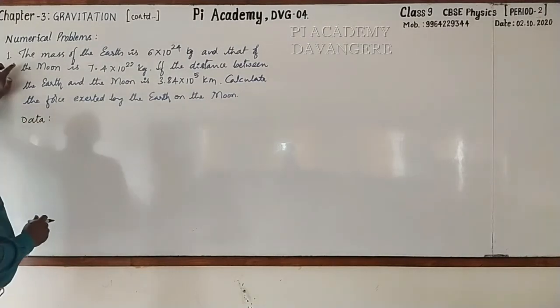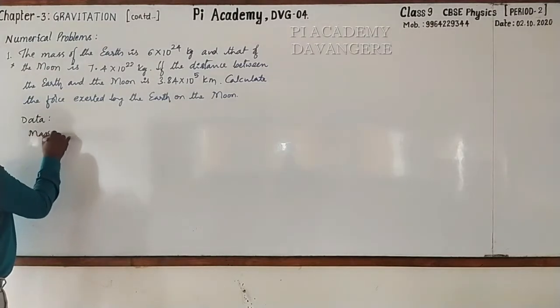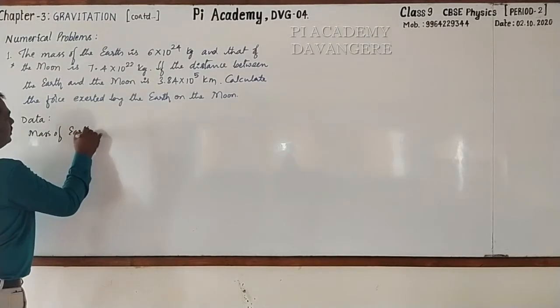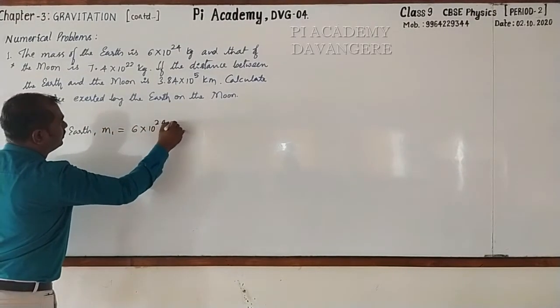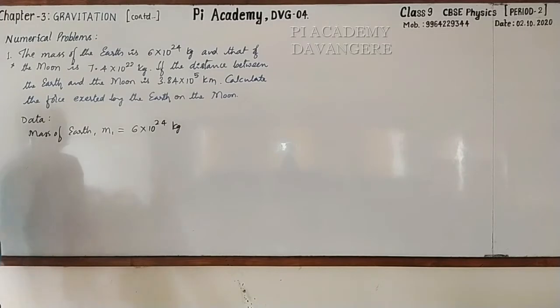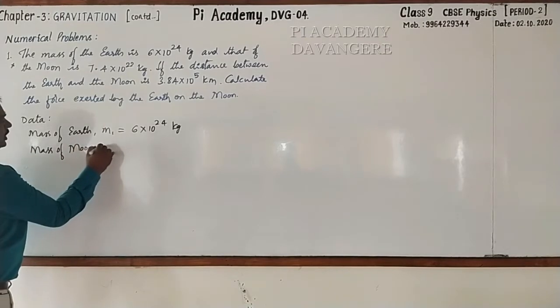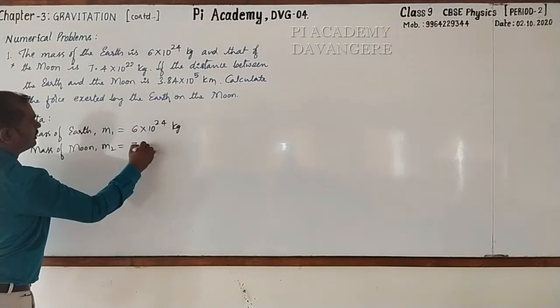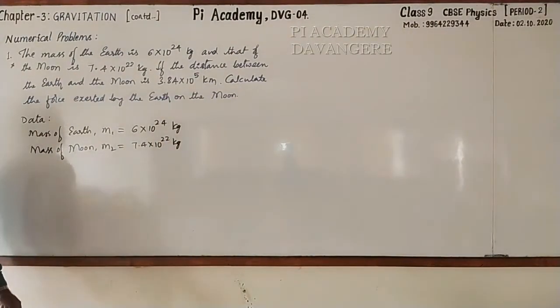They have given the mass of the earth, right? Mass of earth, you can take this as M1, which is 6 into 10 raised to the power 24 kg. And that of the moon, so here we will write mass of moon, you may take this as M2, which is equal to 7.4 into 10 raised to the power 22 kg.